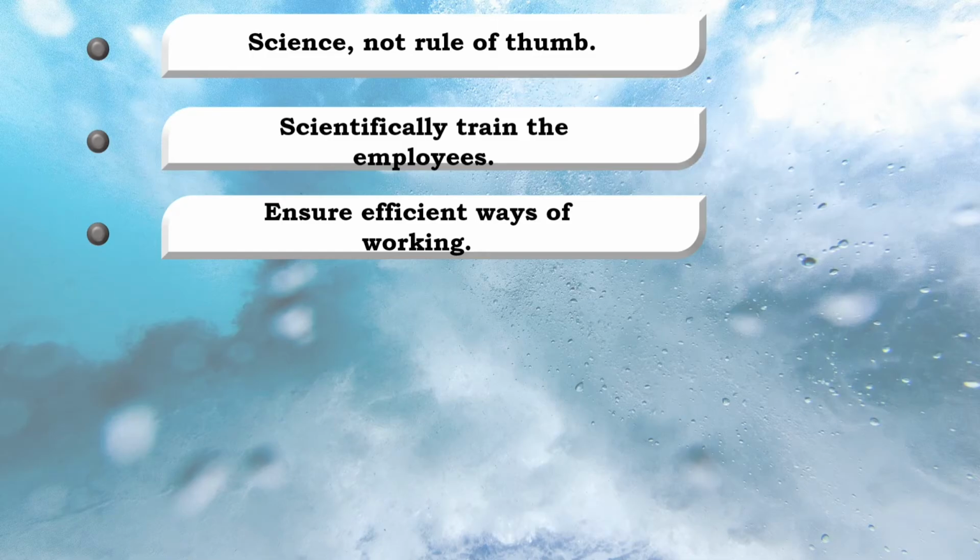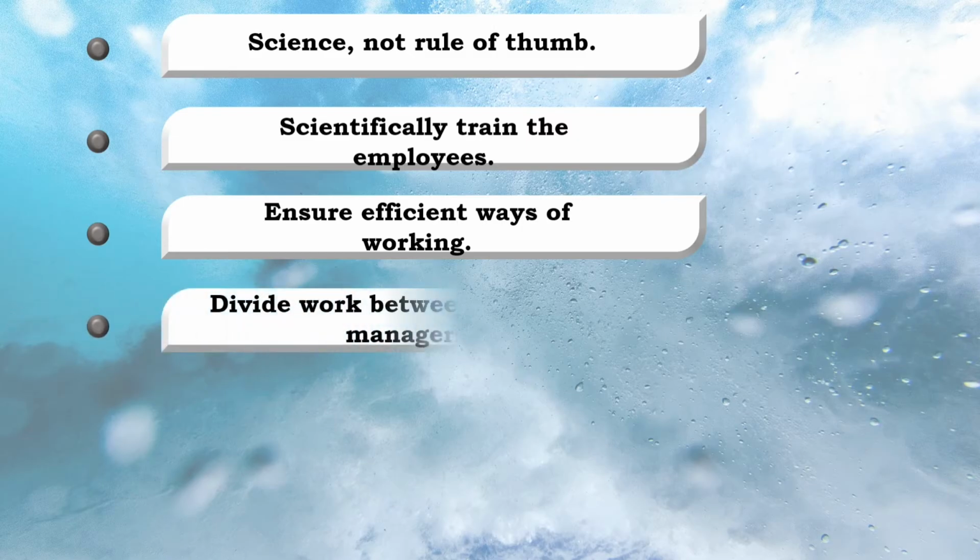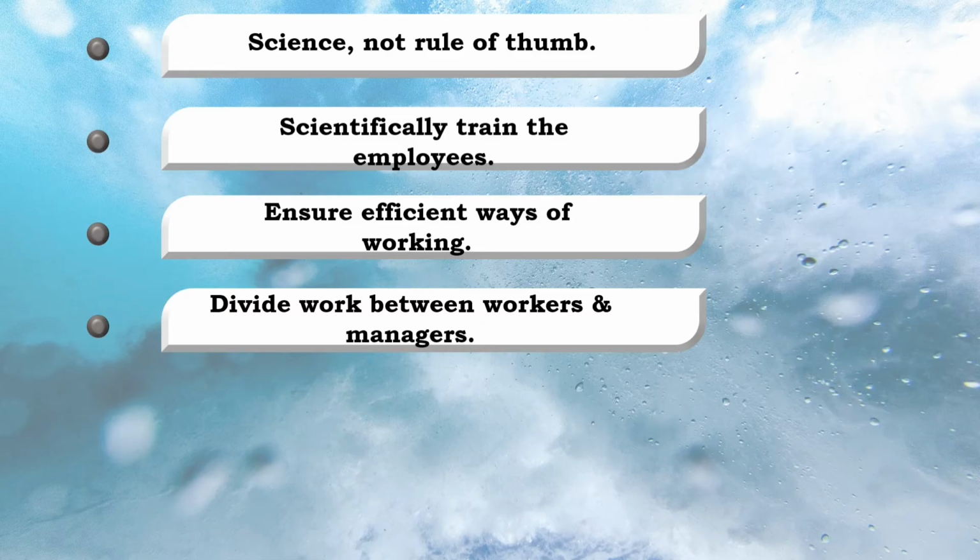The fourth principle is divide work between workers and managers. There must be equal division of responsibility between the managers and the workers. The management should assume responsibility for the work which is better suited for them. For instance, management should decide the method of work, working conditions, time for completion of work, etc. The management should be responsible for planning and organizing the work, whereas the workers should be responsible for the execution of work as per the instructions of the management.